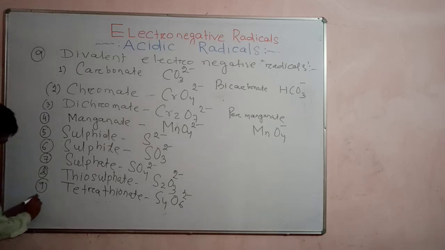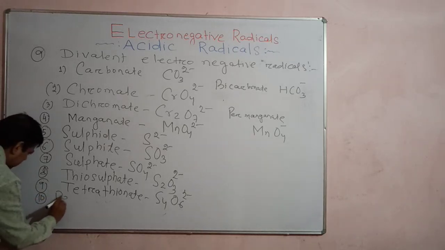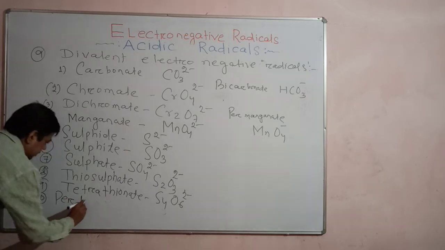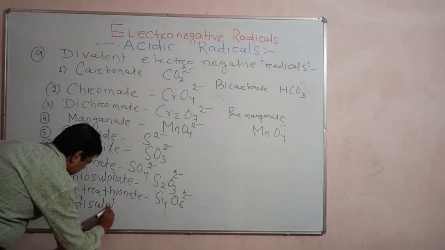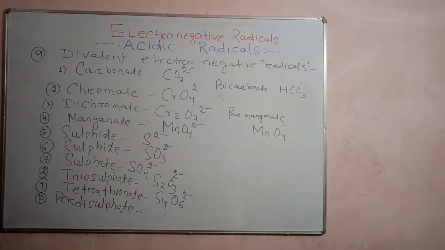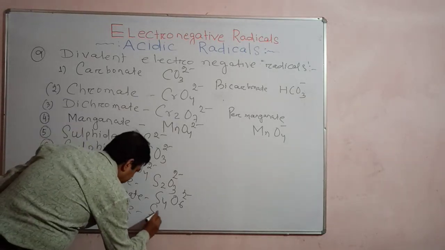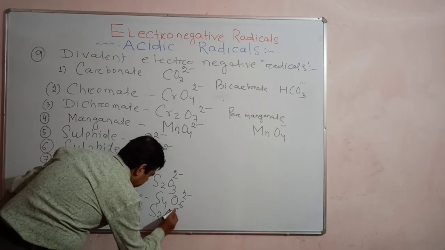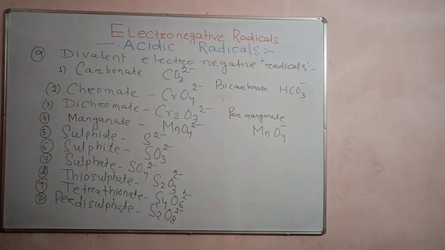Peroxydisulfate, another interesting one. See, the new name is coming. Okay, understand? Peroxydisulfate, its formula is S2O8 2 minus. Here, 2 atoms of sulfur and 8 atoms of oxygen, we shall get peroxydisulfate. Okay, understand? So note down this one.